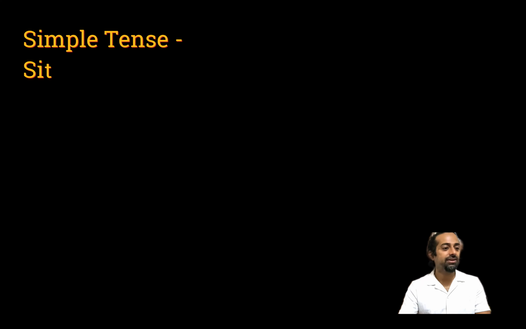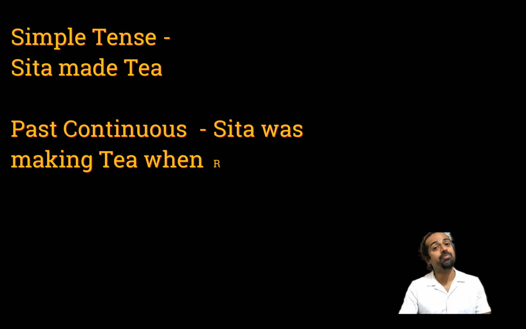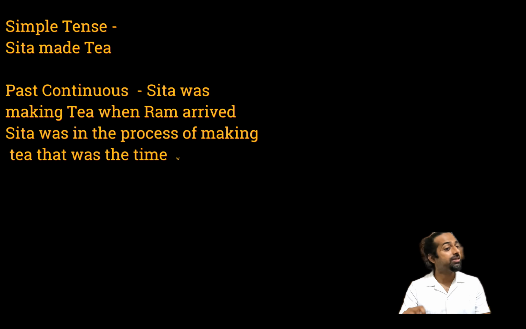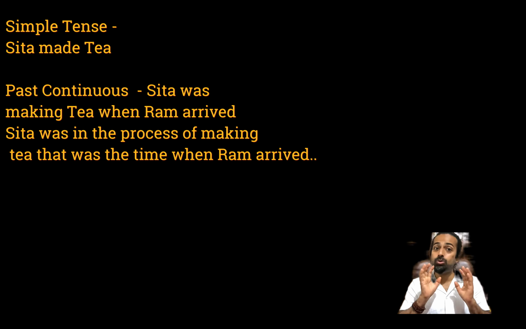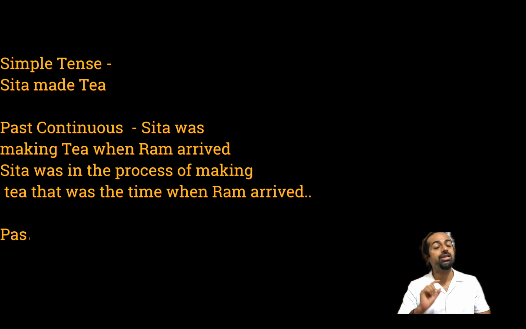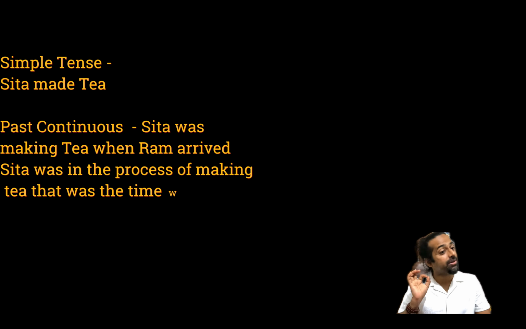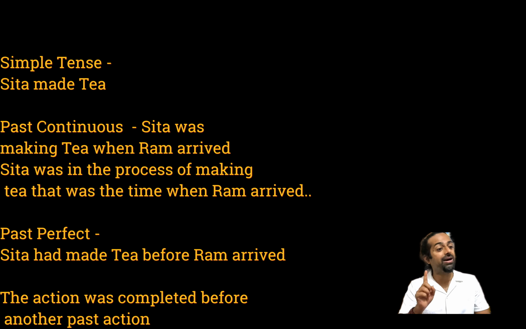Simple tense: Sita made tea. Past continuous: Sita was making tea when Ram arrived. Here Sita was in the process of making tea, and that was the time when Ram arrived. Same thing if we try to say it in the past perfect: Sita had made tea before Ram arrived. Here, the action was completed before another past action.